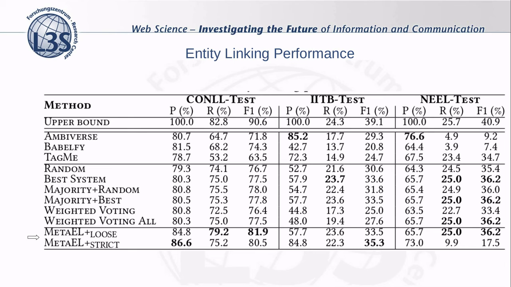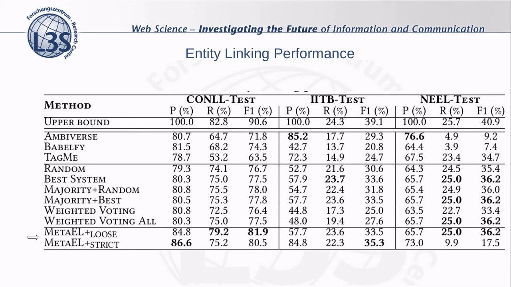First, we notice that the performance of the individual entity linking tools varies across datasets. As regards CONOL, Babelfy is the top performing one, for IITB Ambiverse is the top performing tool, and for NIL, TAGME is the tool with the best performance. This validates our motivation that the performance of systems varies across datasets.